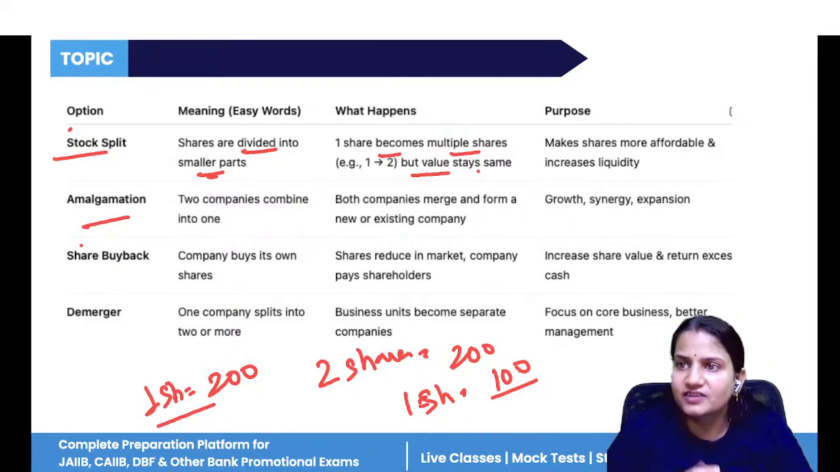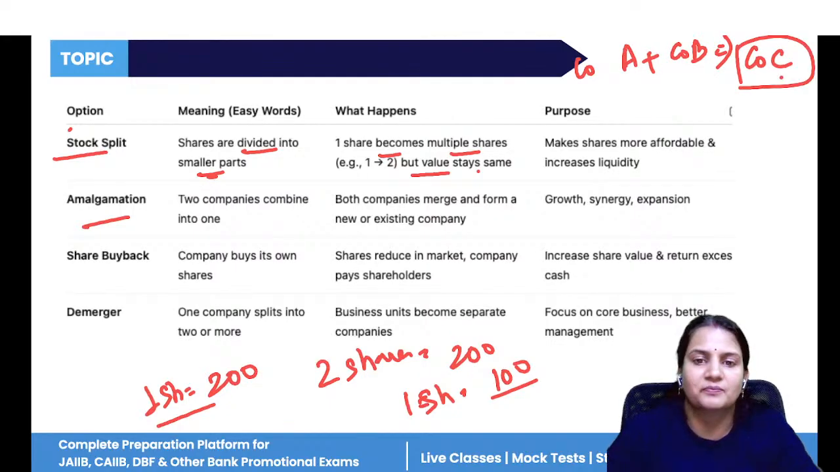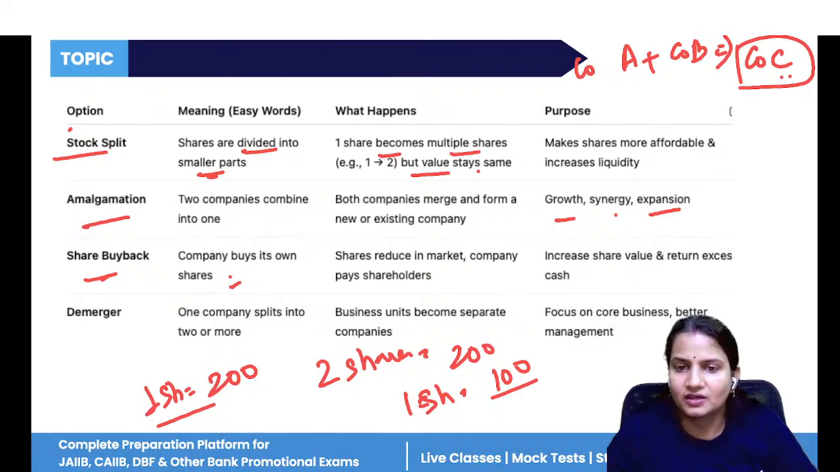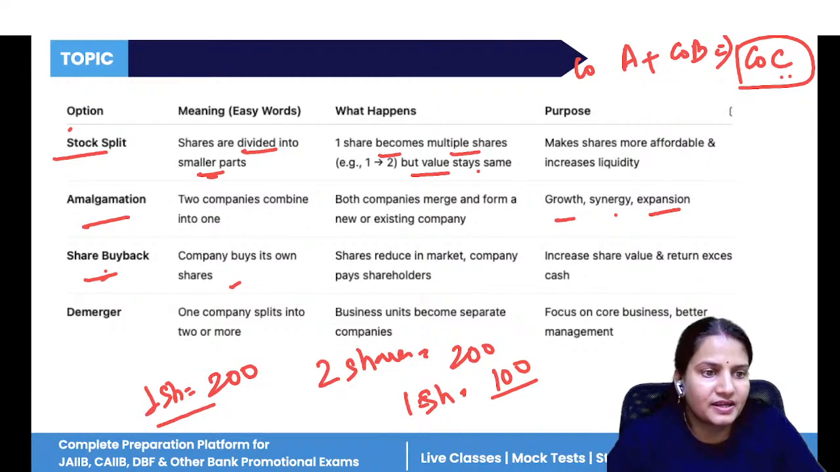Amalgamation means when two companies come together, combining into one. Like company A and company B combine and form an entirely new company, company C, for growth, for expanding their business, for synergy. Share buyback means the company is buying its own shares, so that the company can increase its market value, or get cash in return if the company is in need of it.